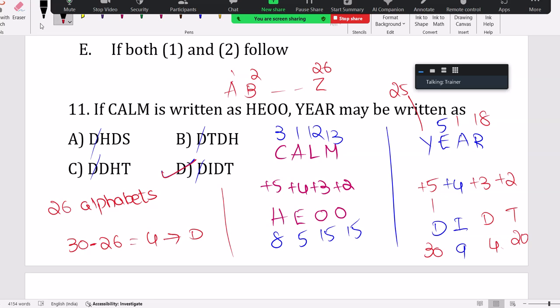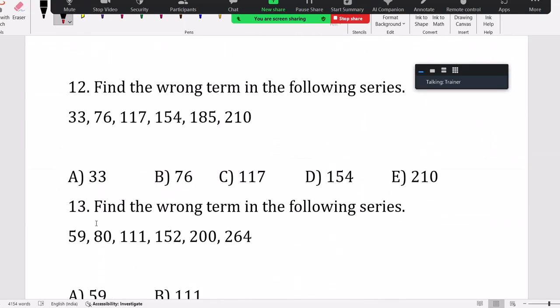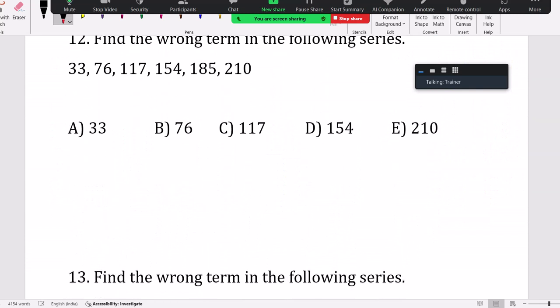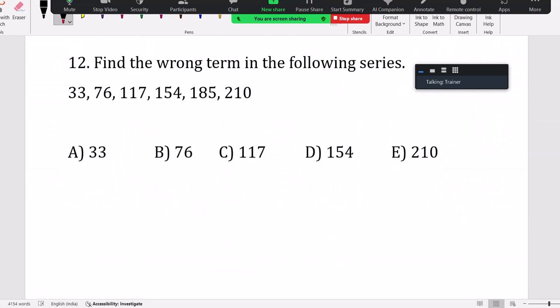When you cross more than 26, you can remove 26 from that, then bring it back to 1 to 26. We have 26 alphabets, so the number should be from 1 to 26 only. Right. Now see this series, a wrong term series I have given, because if a number series is given with everything, it's easy, but calculating the wrong term is where you can learn a lot.